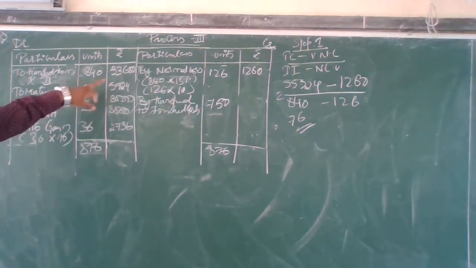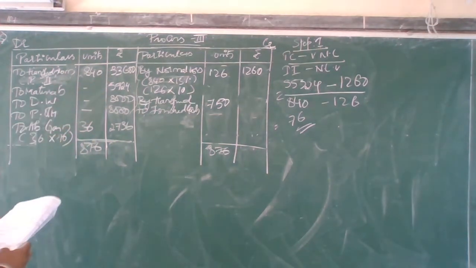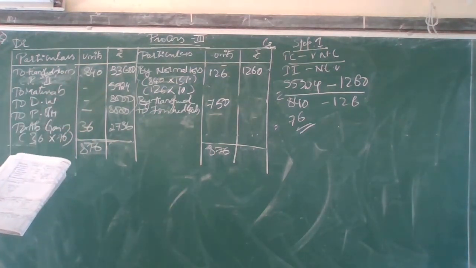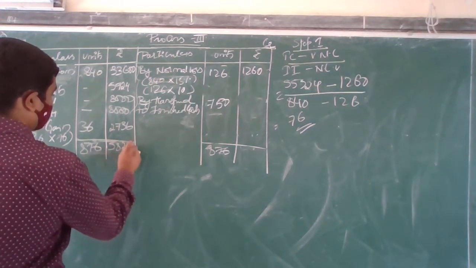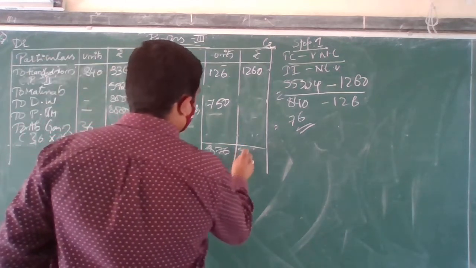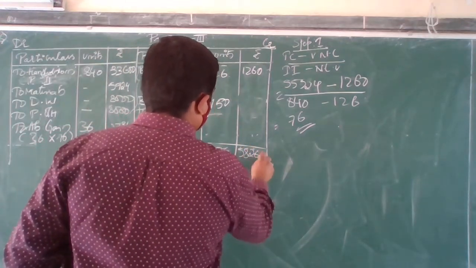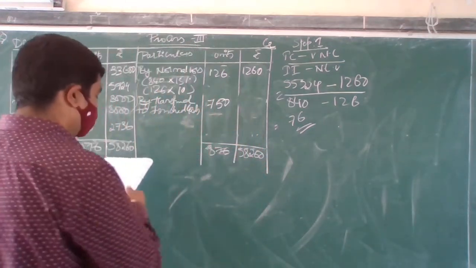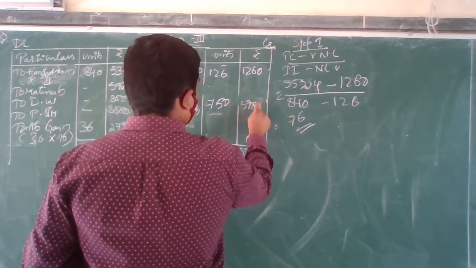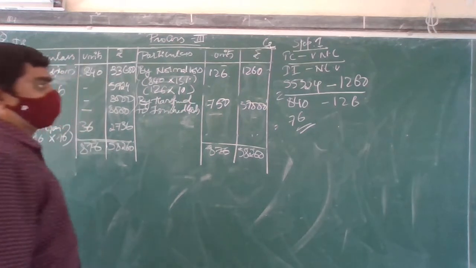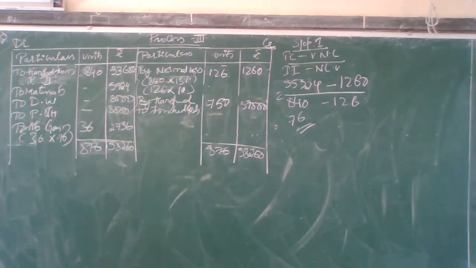Okay, if you do the total, how much you are going to get? 33,600 plus 5,924, all total, how much? 58,260. 58,260. Finding the balancing figure, how much you get? 57,000. I hope everyone is clear with this process 3.